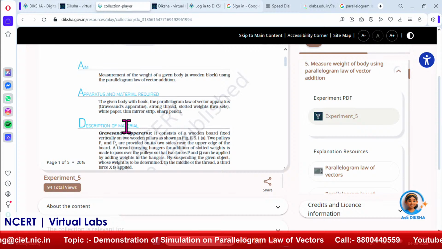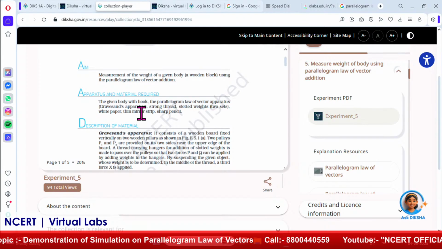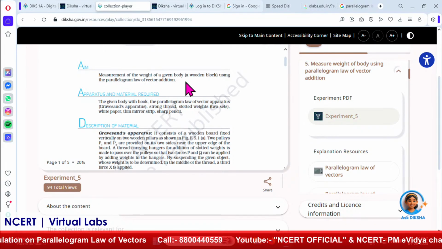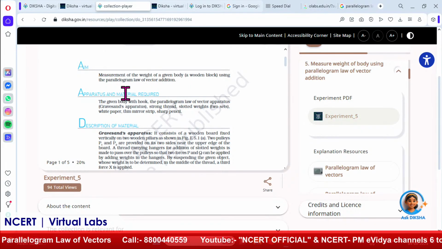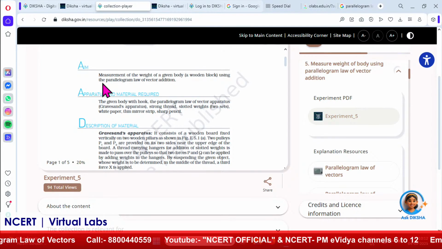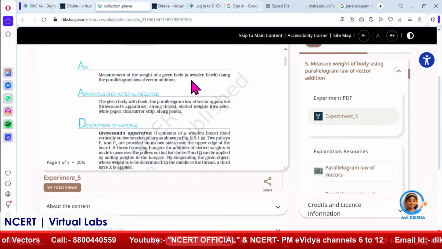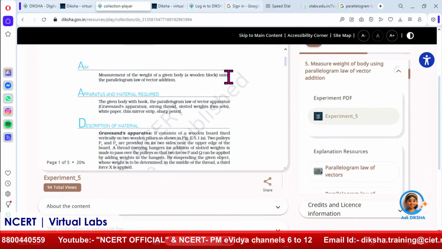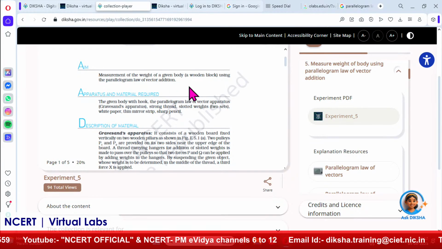which you cannot measure by a measuring cylinder or any other device. So we can use this parallelogram law of vector addition, and by knowing some known weights, we can easily find out this value. That is what we are doing over here. So this is the aim of this experiment: measure the weight of a given body, wooden block, steel block or any unknown object using the parallelogram law of vector addition.